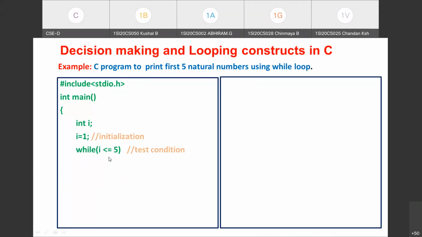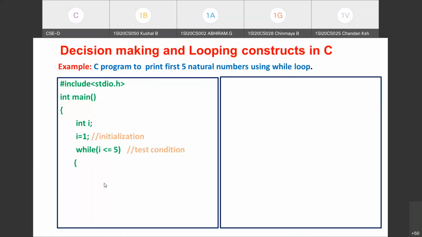In the test condition, what are you seeing? A relational expression. i is called the loop control variable, and 5 is the value we are comparing with the i value. And what is the operator we have used? It is less than or equal to. It is one of the relational operators supported in C. How it actually works, we'll see once I discuss the complete program.